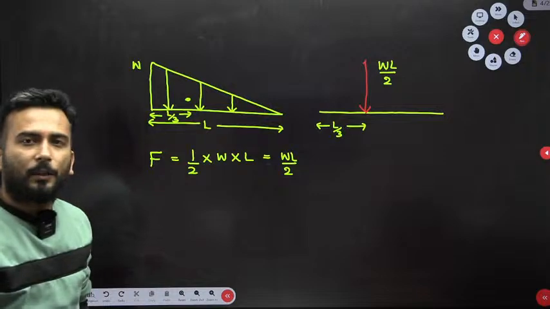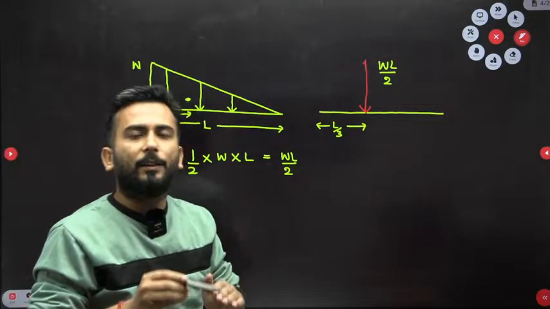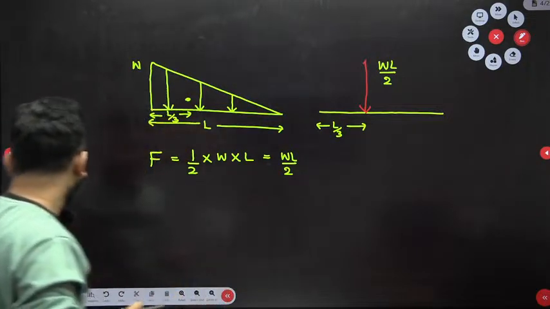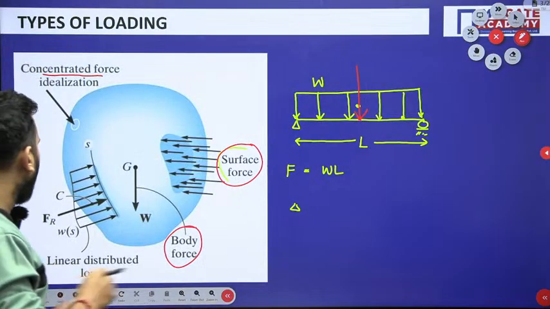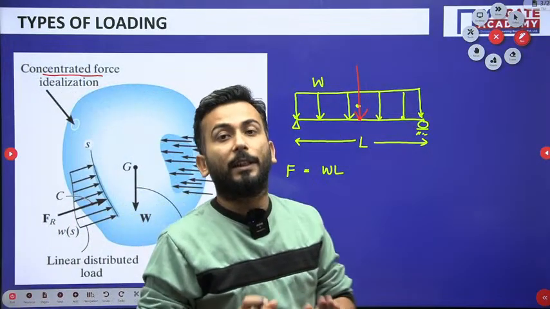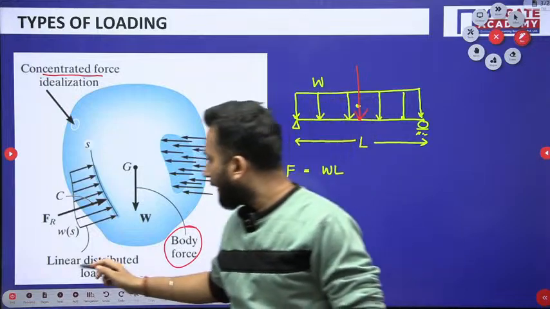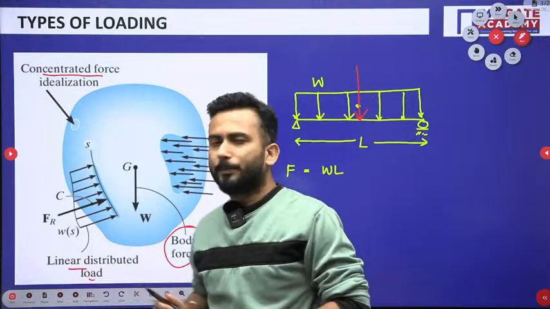Is it clear? This is the case of distributed loading, linearly distributed load, and this is very important.